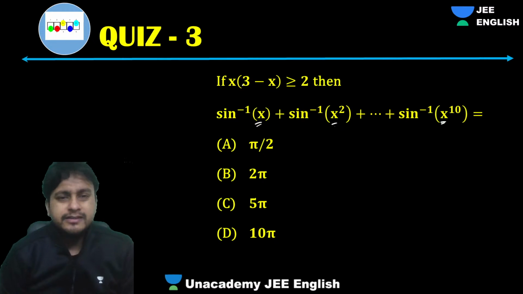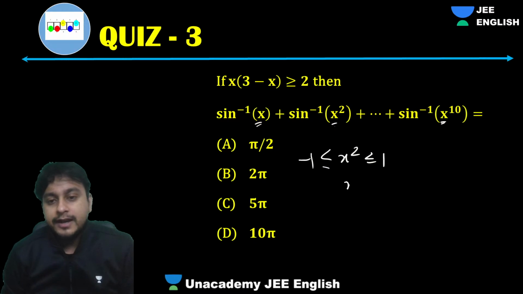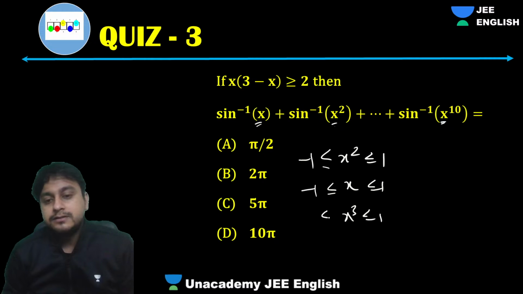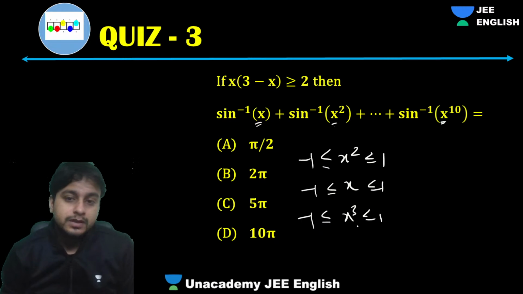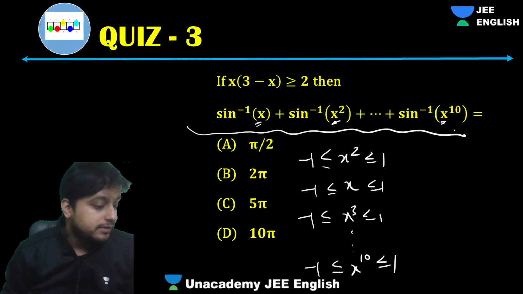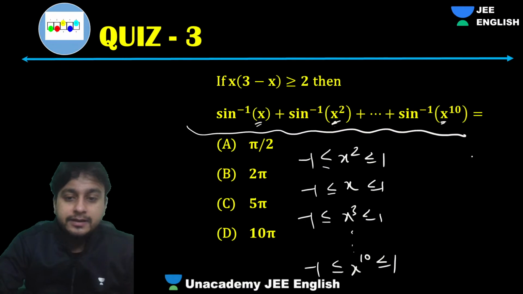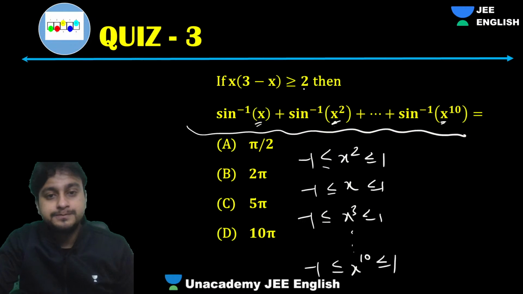So guys, for the time being, if you just ask me, what I'll say is x can be between 1 and minus 1. x square also between 1 and minus 1, right? x also between 1 and minus 1. And x cube also between 1 and minus 1, right? So these are the conditions. Everything will be between them. x power 10 will also be between 1 and minus 1, right? If you want to write down this equation, that is very, very important. Okay. So let's see what can be the possibility.